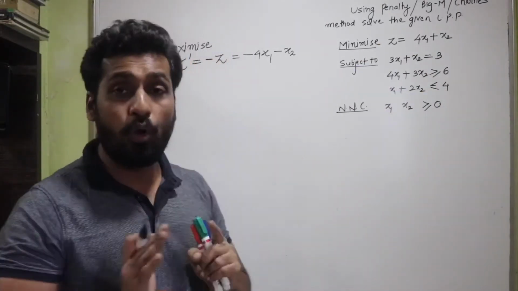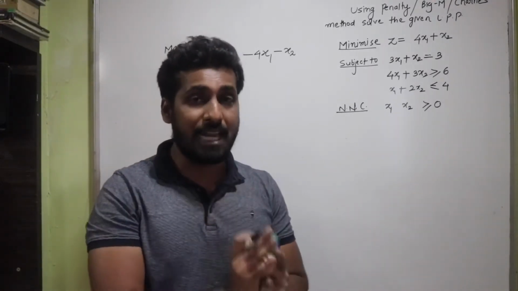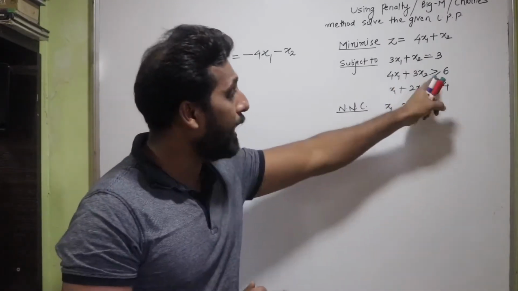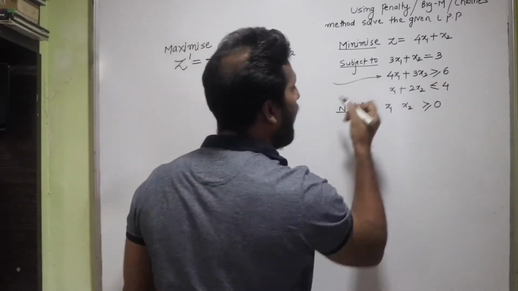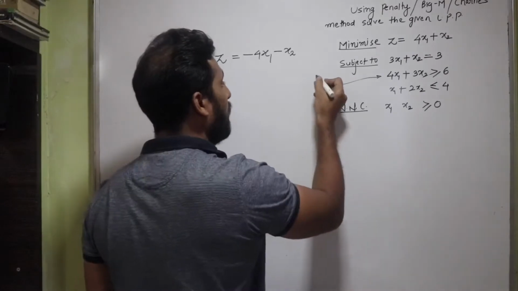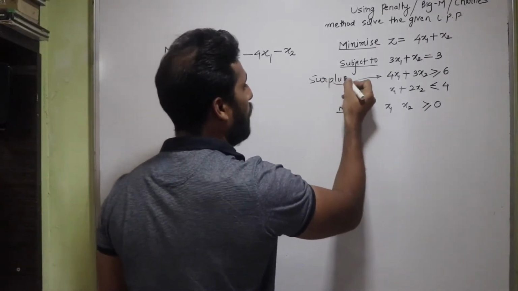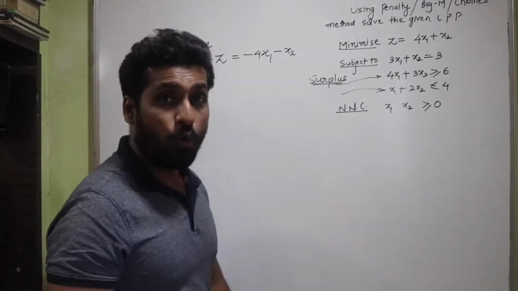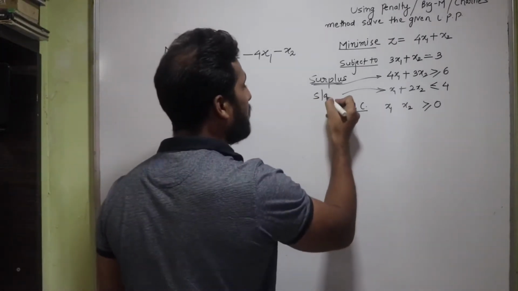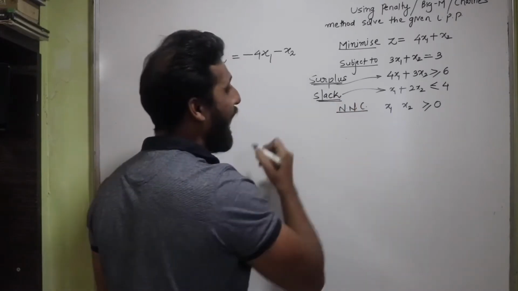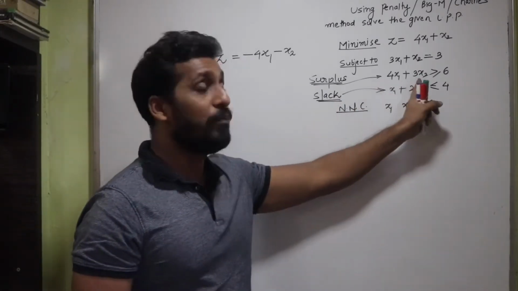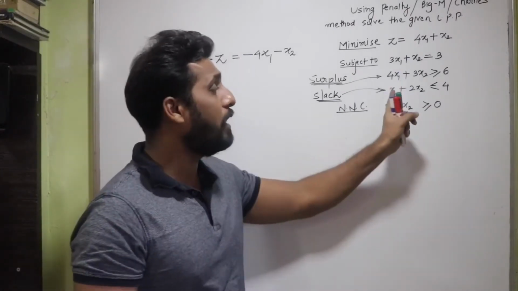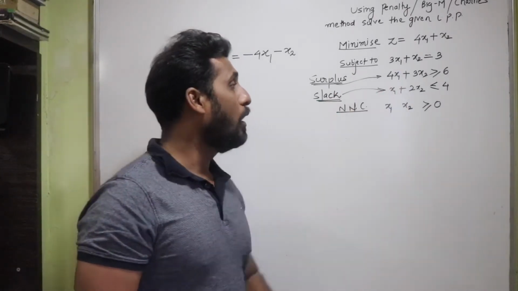So I will need only two variables, the slack and the surplus variables, for the two inequations, isn't it? One inequation is of greater than or equal to type, so here I will need something called a surplus variable, and the other inequation is of less than or equal to type. Here I will need something called a slack variable. From here I'm going to remove the surplus variable, and from here I'm going to add the slack variable. So subtraction and addition is going to happen in the two inequations.